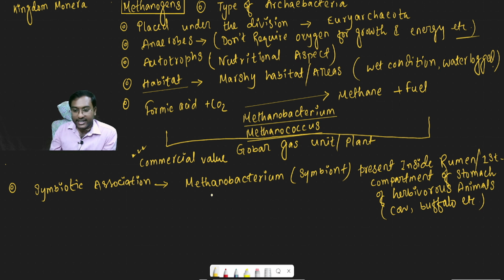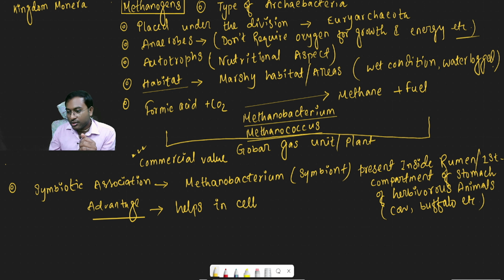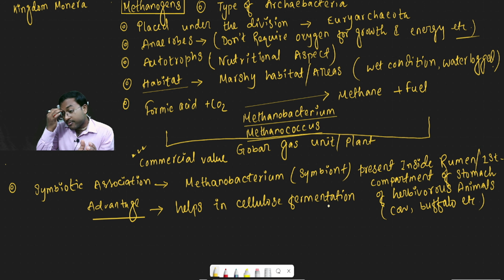So what happens during this symbiotic association? The advantage of this symbiotic association is that Methanobacterium helps in cellulose fermentation. With the help of Methanobacterium, the cellulose breaks down into simple sugar, and these simple sugars are converted into biogas or ethanol, etc. This actually happens during the symbiotic association.